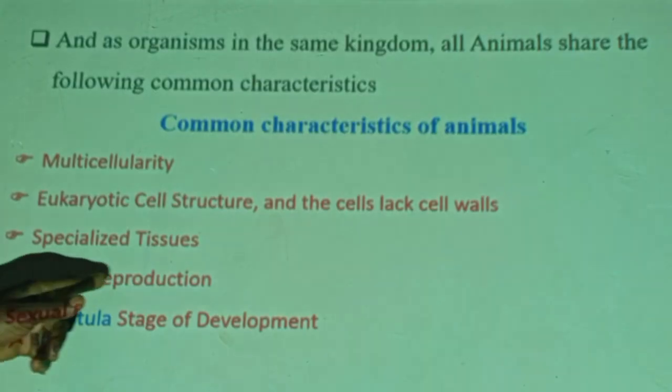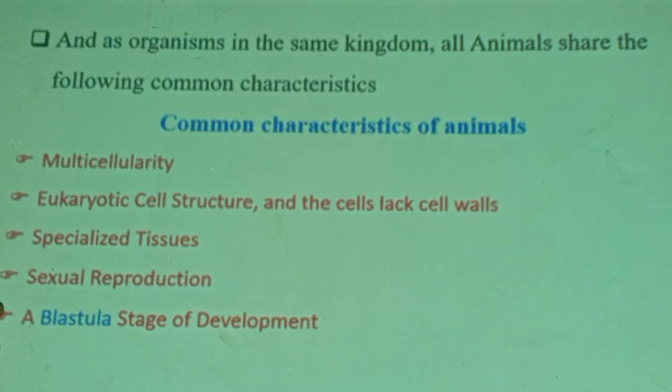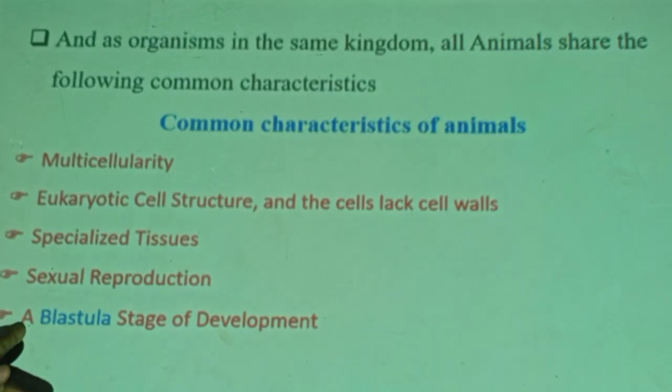Therefore, sexual reproduction is one common feature, starting from the simplest to the most complex animal. This is a unifying feature. That means male and female gametes unite to form a zygote. The zygote develops into an embryo. The embryo gives rise to an individual organism.